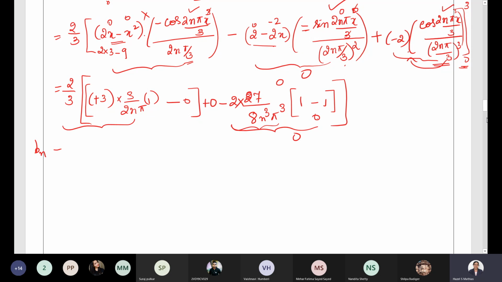So what is Bn? You can cancel out a few terms over here. See, this 3 and this 3 get cancelled, 2 and 2 get cancelled. So we get only 3 by n pi. Anybody has any doubt? We get Bn equal to 3 by n pi.